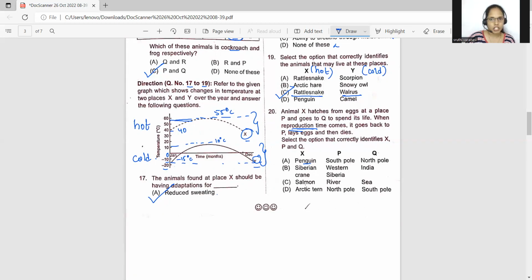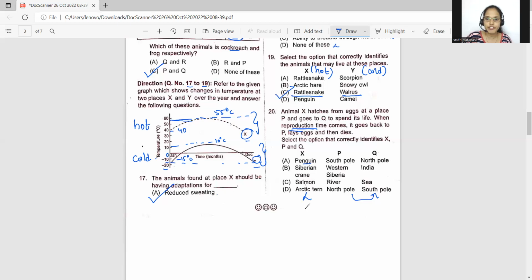If you talk about a salmon fish, okay, we already saw about Siberian crane and Arctic tern. Arctic tern, yes, it lives in North Pole, Arctic region. It goes to South Pole, Antarctic region. So then it goes back to P, then lays eggs and it will die. No, Arctic tern is going here for laying eggs only. So therefore, this is not the answer. Anything which is migrating, students, it will migrate for reproduction.